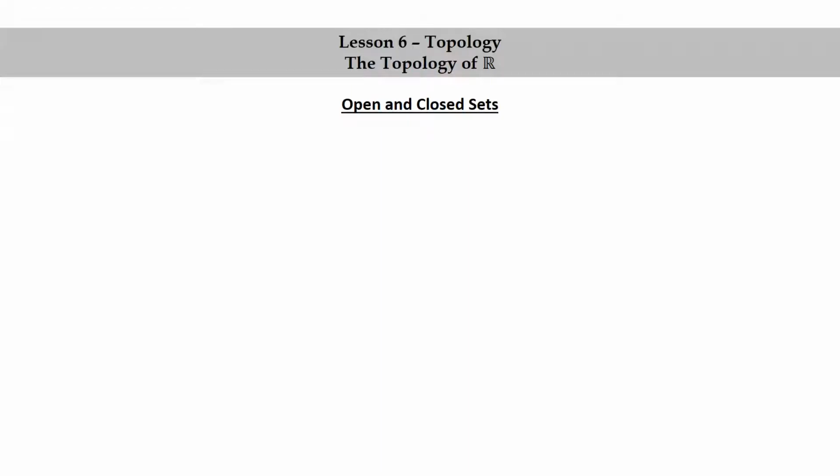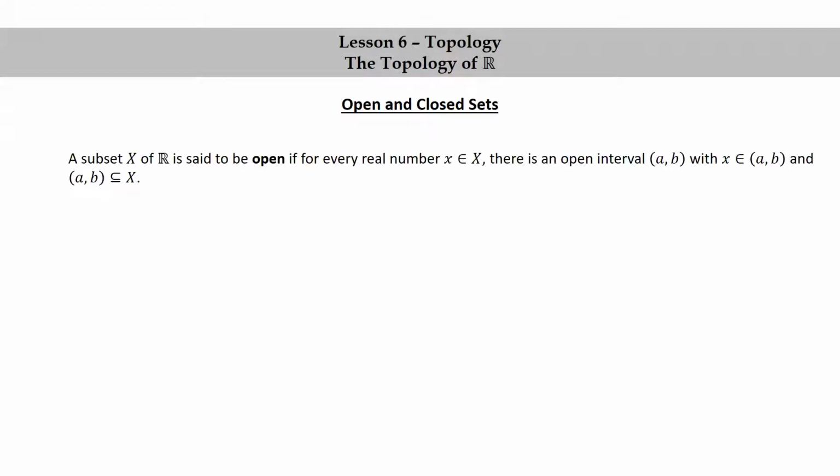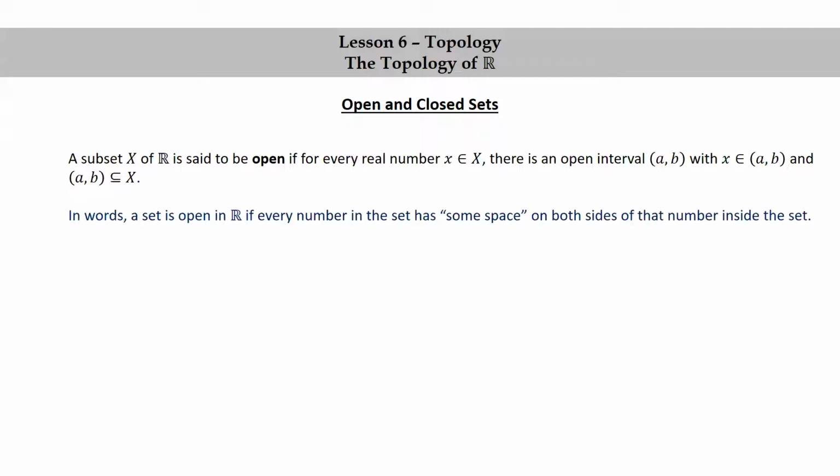Open and closed sets. A subset X of the set of real numbers is said to be open if for every real number, little x in big X, there's an open interval (a, b) with little x in (a, b) and (a, b) a subset of big X. In words, a set is open in the set of real numbers if every number in the set has some space on both sides of that number inside the set.